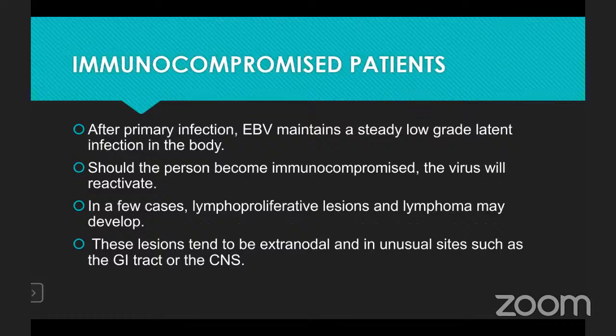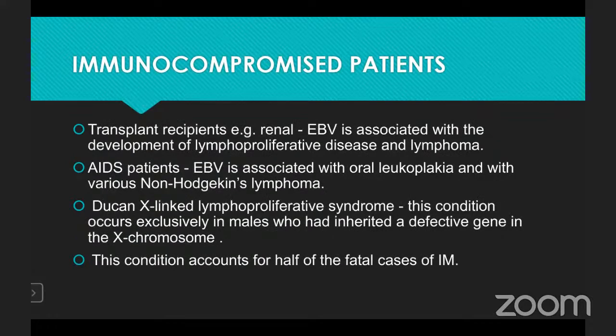Next one is immunocompromised patients. After primary infection, Epstein-Barr virus maintains a steady low-grade latent infection in the body. Should the person become immunocompromised, the virus will reactivate. In a few cases, lymphoproliferative lesions and lymphoma will develop. The lesions will tend to be extranodal and at unusual sites such as the GI tract or the CNS.